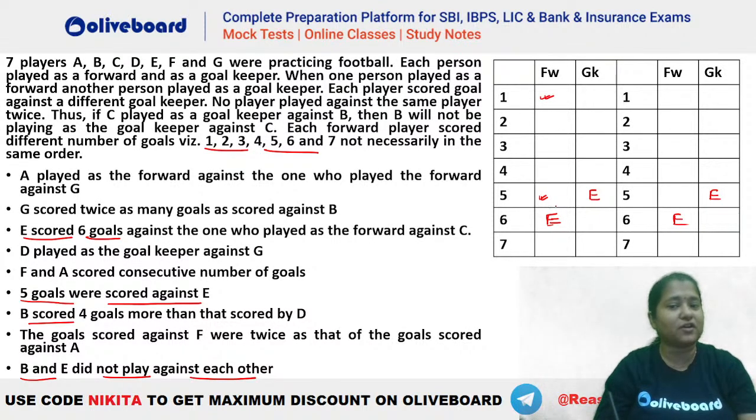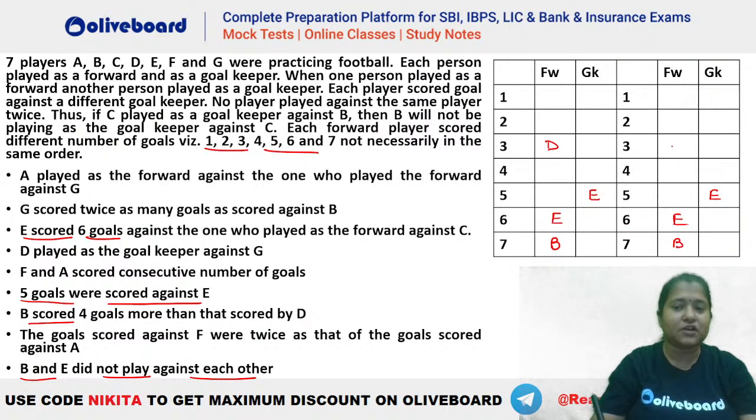2 and 6 is not a possibility, E is already there on 6. That means 3 is the only possibility. So 3 and 7. B scored 4 more than D, that means D has to be here and B has to be here. Are we clear till here, everybody, that what has to be done? Okay. So this is the kind of structure that we are getting currently. Okay, chalo. Okay, we'll check, Neeraj, whether that is the right answer or not. Chalo, आगे देखते हैं.